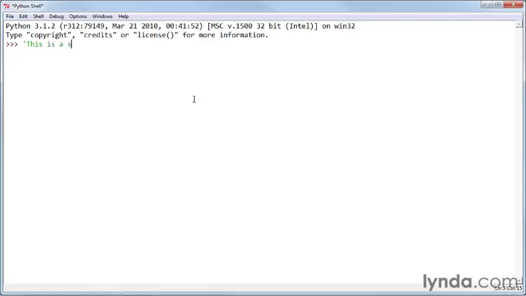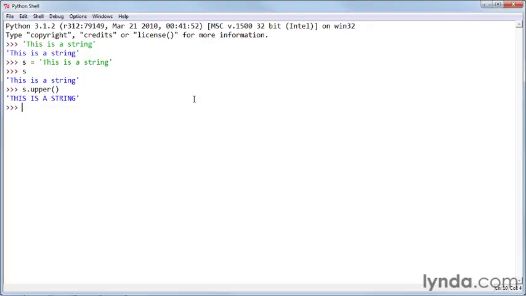So here we have a string. This is a string. And the value of that, of course, is the string. This is a string. Now, if we assign it to a variable, and we just get the value of that variable, it says this is a string. Now, of course, in Python, a variable is just a reference to an object. So I can operate on that string by saying s.upper, and we get the uppercase of the string.